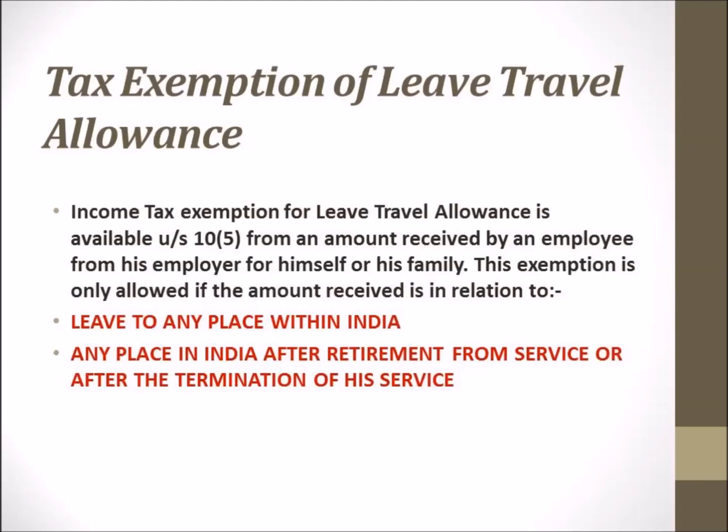So this is also one income which is not forming part of the total income up to a certain limit. That is, the exemption is given up to a specified limit, from an amount received by an employee from his employer for himself or his family.